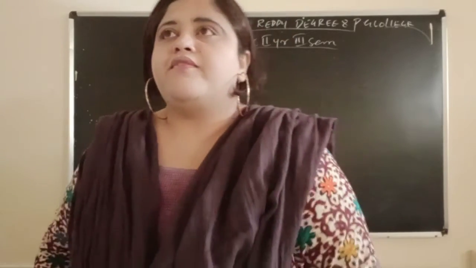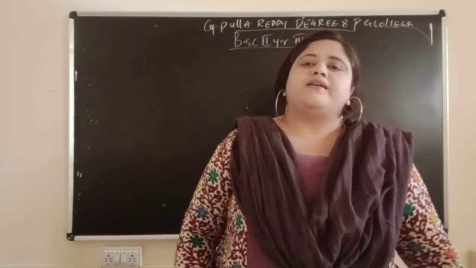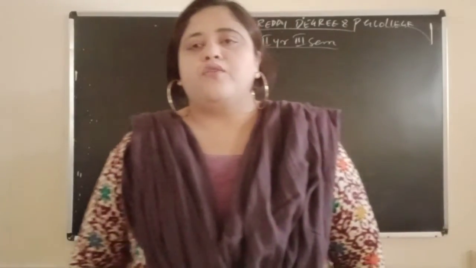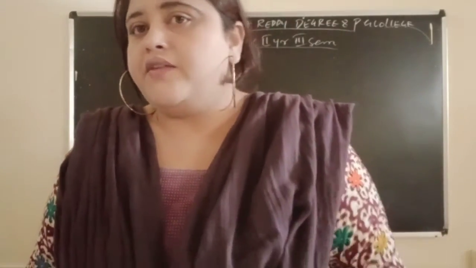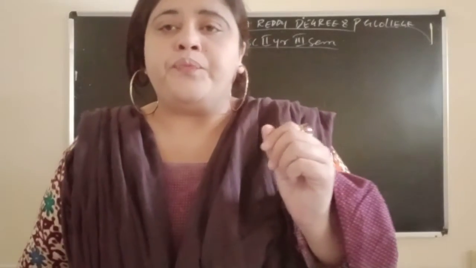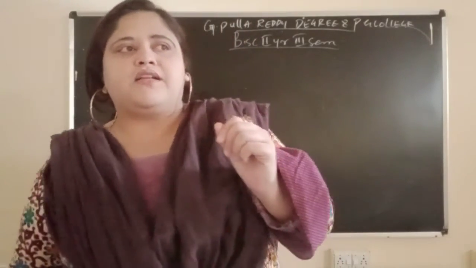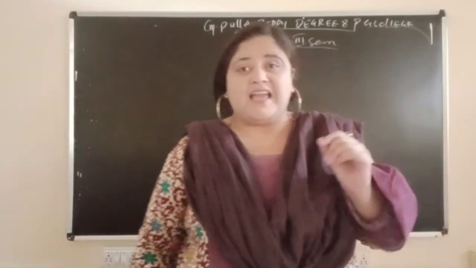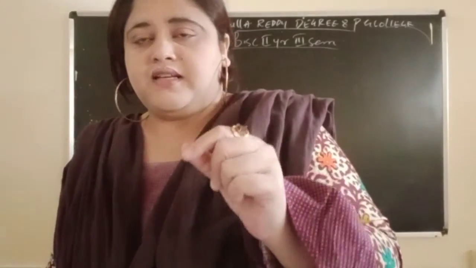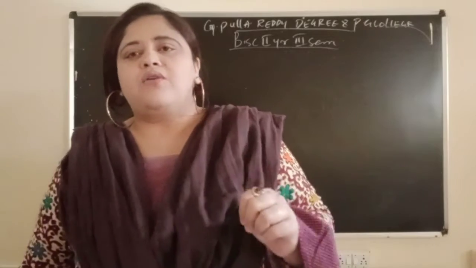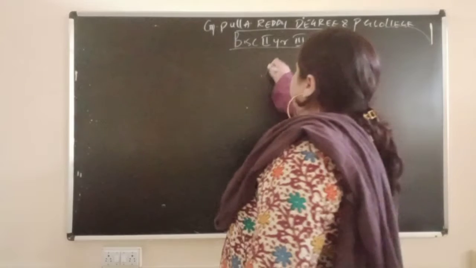Then we went for beta. Beta is nothing but the feedback fraction, which will be indicated by phi f by phi naught. And then we went for the formula with feedback. Gain with feedback, AF, is nothing but phi naught by phi s. S means the external signal source. This particular formula you have to remember compulsorily.